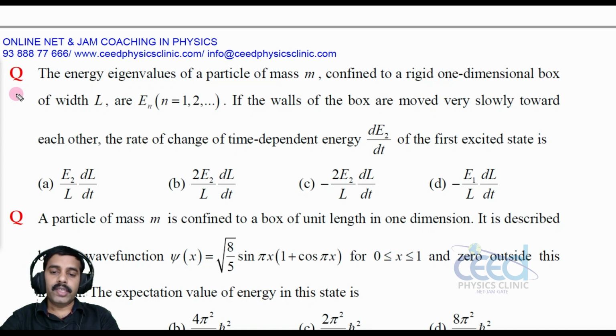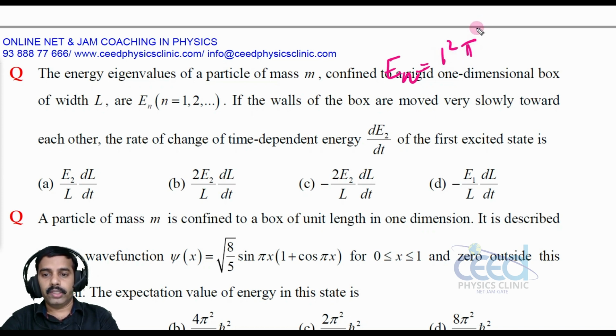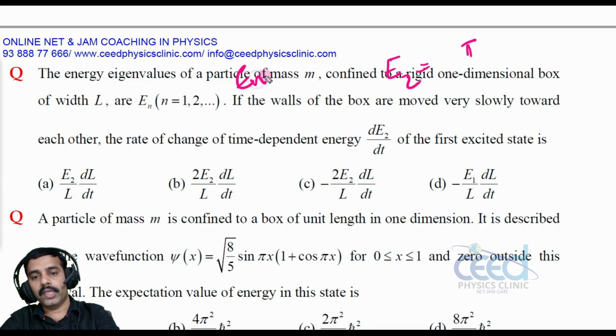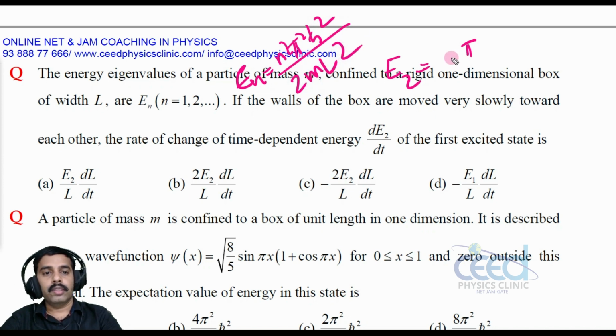So what is dE2 by dt? E2 is the energy for a box of width L. Let me find out E2. The general expression for En is n square pi square h cross square divided by 2m L square. So this will be 2 square pi square h cross square divided by 2m L square.